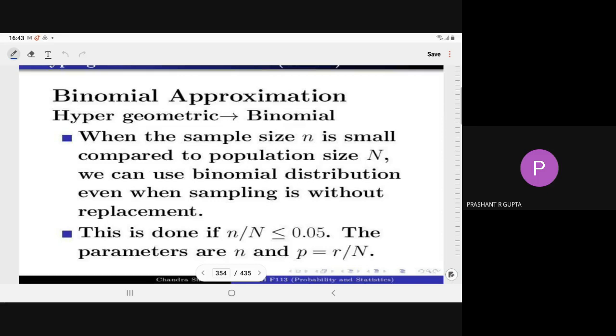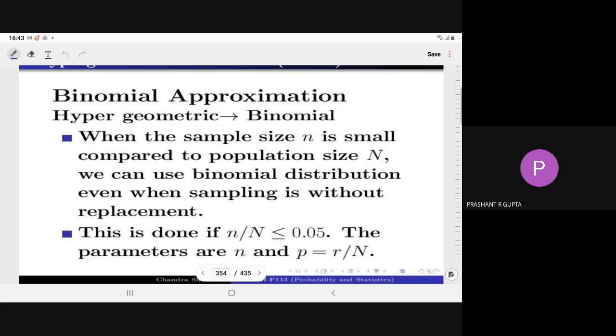When the sample size n is very small compared to the population size N, we can use the binomial distribution even when sampling is without replacement. This is possible when the ratio n upon N is less than 0.05. As I told you at the start, if the sample size is 5% of the population size, then we can use this.